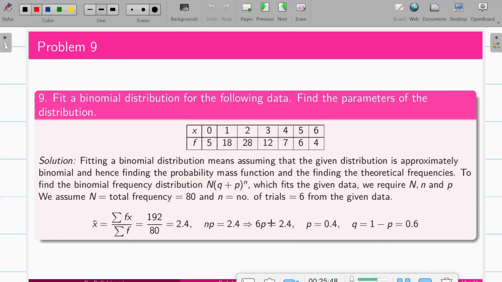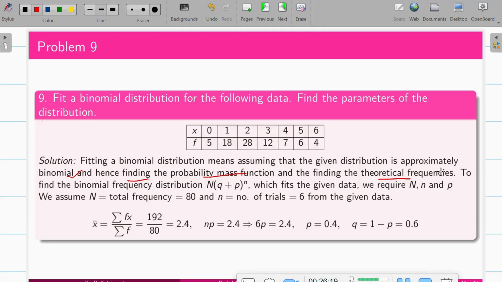So coming to the next very important idea, fitting a binomial distribution, where you can expect a question of near 8 marks, like fit this distribution for the parameters. Here they'll give you the data, and they'll say this follows approximately a binomial distribution. So we are supposed to assume it's a binomial, find the probability mass function, and find the theoretical frequencies.